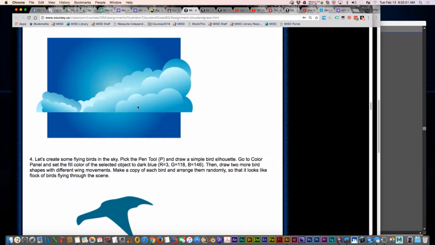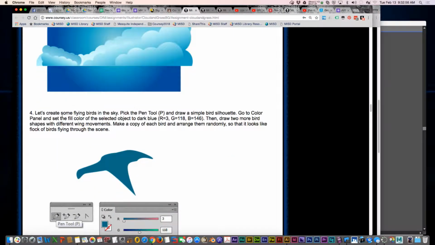Now we are on step 4, and step 4 says let's create some flying birds in the sky. So with the pen tool, shortcut P, draw a simple bird silhouette. Go to the color panel and set the fill color of the selected object to dark blue, which is these settings, and then draw 2 more birds. So draw about 3 different birds, and then we'll make various copies of various sizes of those 3 birds.